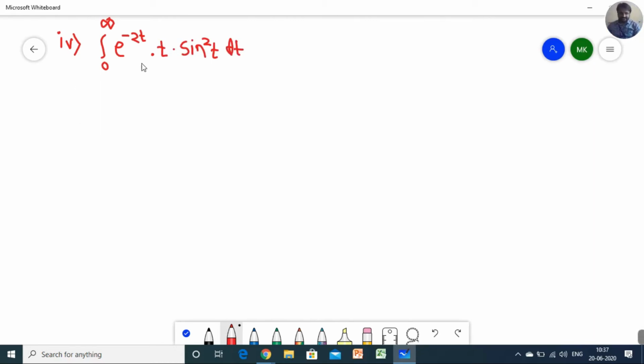Now see, again the similar point in questions, so you have to compare with the definition 0 to infinity e raised to minus st f of t into dt. This statement you have to write, so s is equal to, you will get it here.